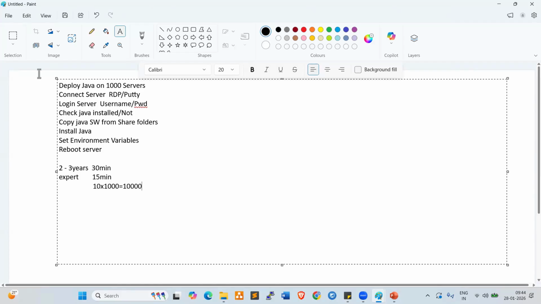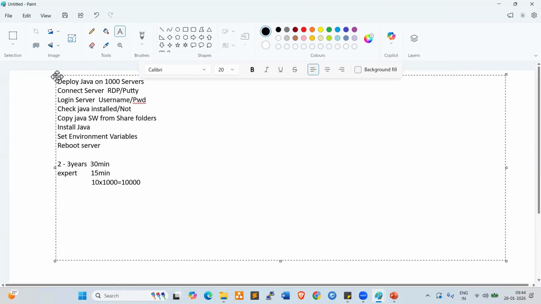So in real-time projects, we work on tickets, requests, right? When we talk about tickets, we are using ticketing systems, ticketing tools like ServiceNow, Jira, BMC Remedy.